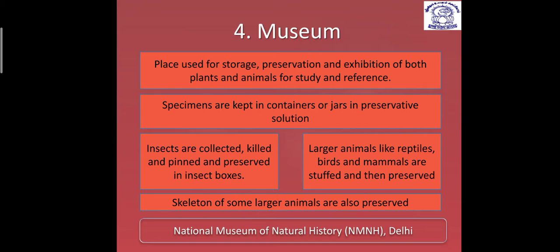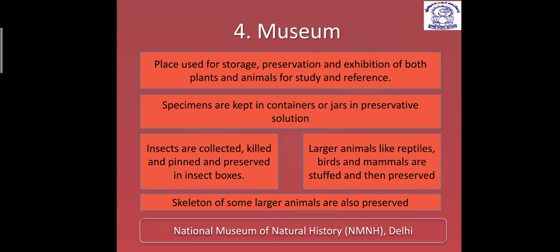Stuffing is the removal of organs, then placing a powder in that, and then rolling them with a bandage. In a museum, the skeleton of some larger animals can also be preserved, and the human skeleton can also be preserved.